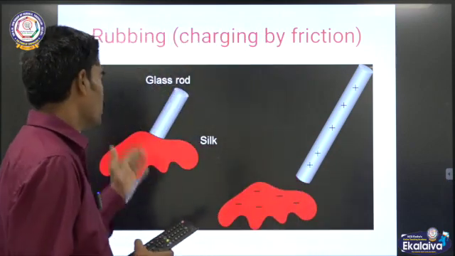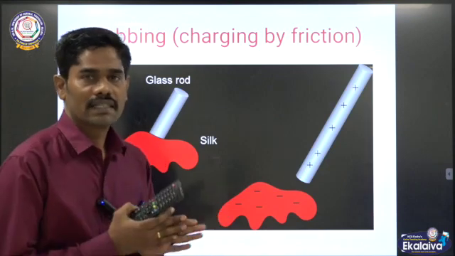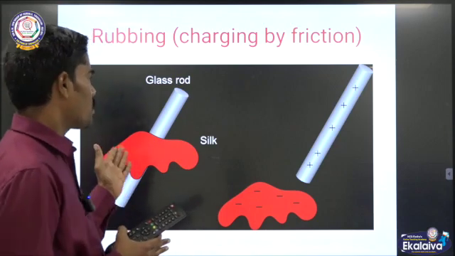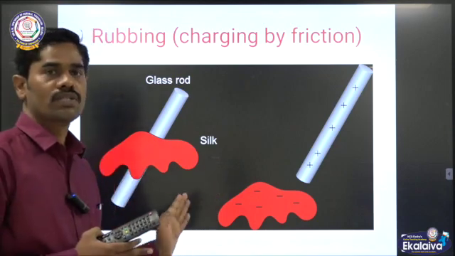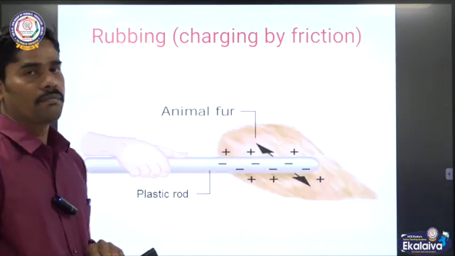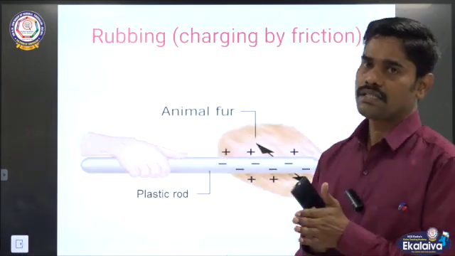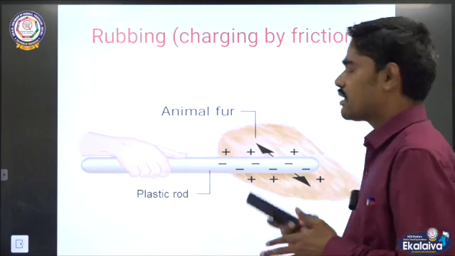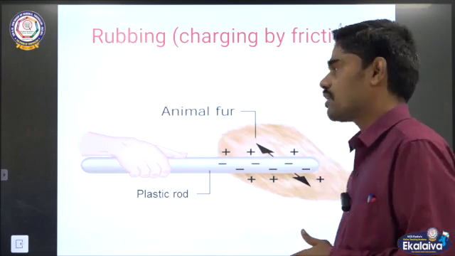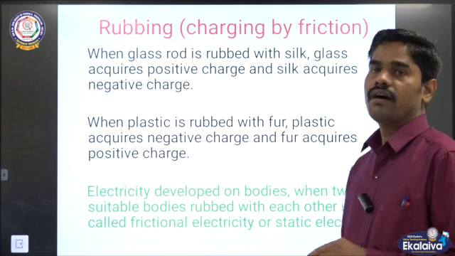For example, this is a glass rod and silk cloth. The glass rod is rubbed with the silk cloth. See, the charges are transferred from one object to another object. Here is another example, animal fur and a plastic rod. Both are rubbed with each other. Immediately there is a transfer of charges. Charges are transferred from one body into another body. And this is an example of the process of rubbing.